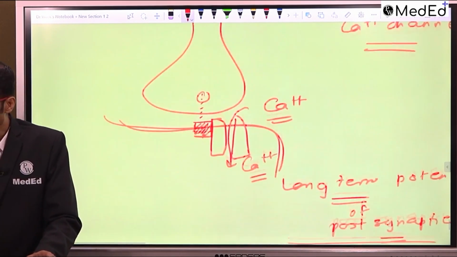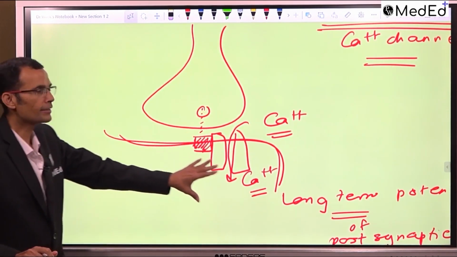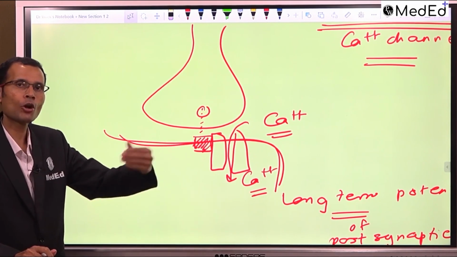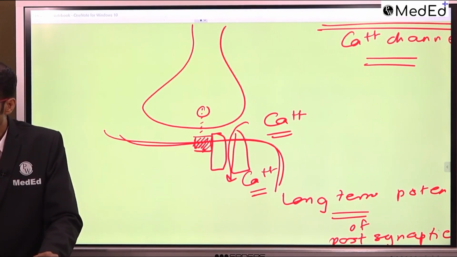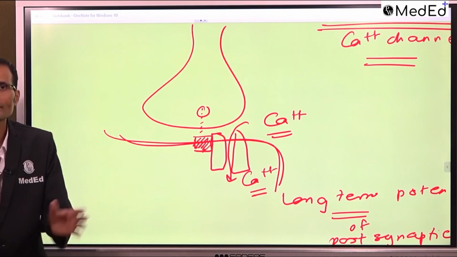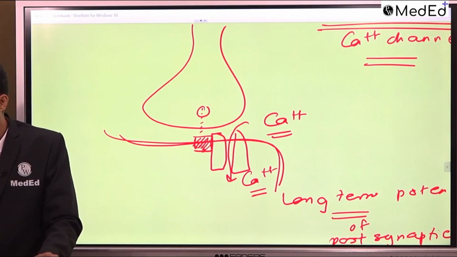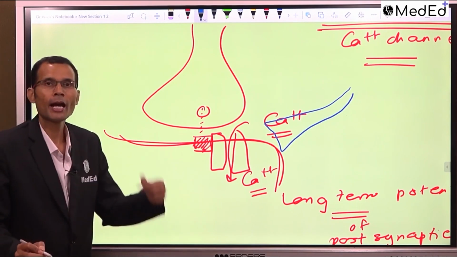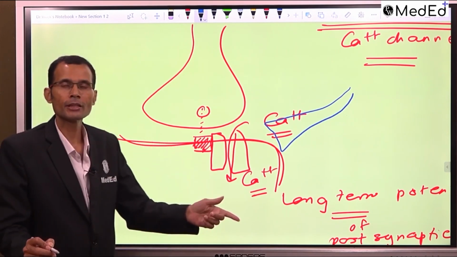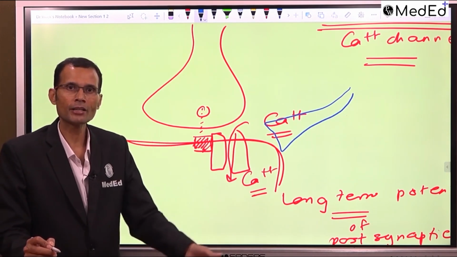So, what will happen is, let's say this is the postsynaptic neuron involved in the long-term memory. This is where it is stored. The other neuron will come, its dendritic geometry will change, and it will make a synaptic contact with this neuron and will try to recall the event even after 5 years, even after 10 years.